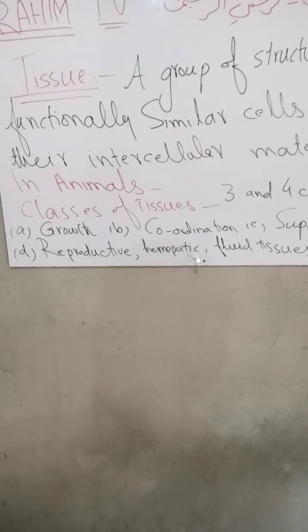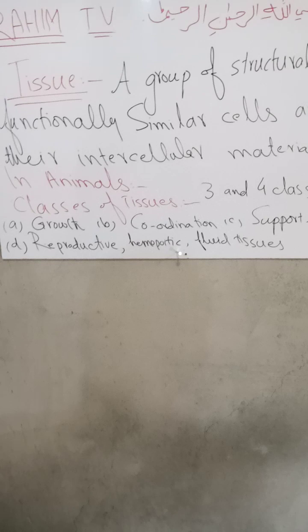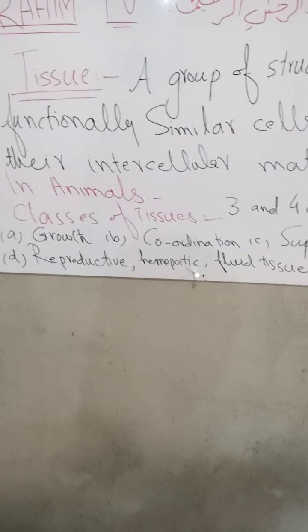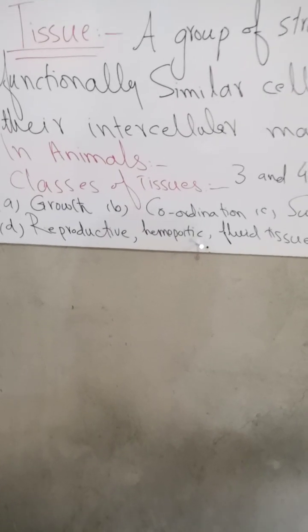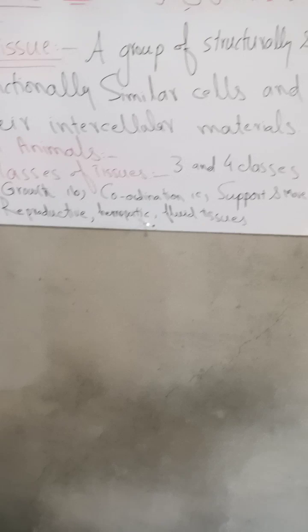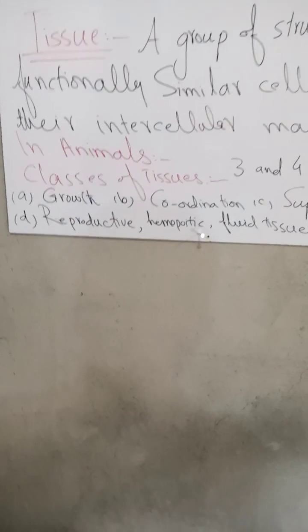The other point is that since it is a group of cells, tissue will not be found in unicellular organisms. It will only be found in multicellular organisms. This is enough about the tissue.